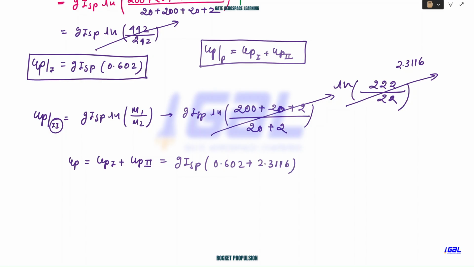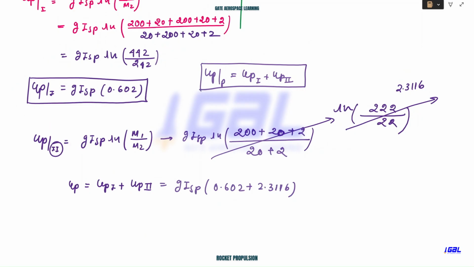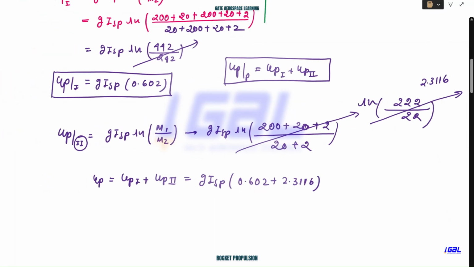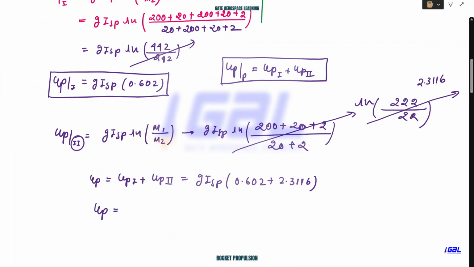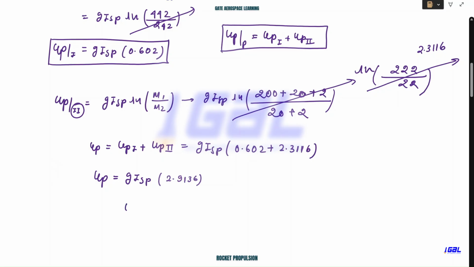I hope it is clear how I'm writing this term. You just need to add this term and this term. You take g Isp common because it is similar for my P rocket and for Q rocket, so we need not worry about that. So now you just need to simplify this and take ln. We have already taken ln, so this will become 2.9136.